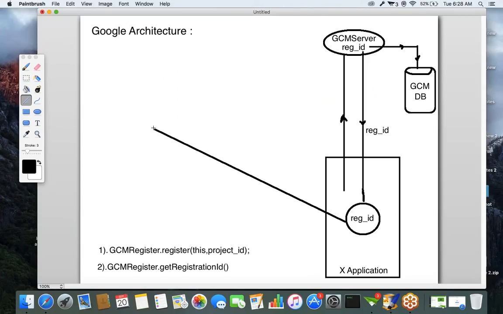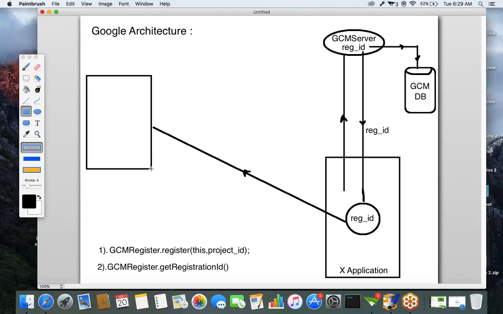Server means your application server, meaning you have to create a server-side application, either in Java, .NET or PHP. The third step is that the generated registration ID will be sent to the application server.